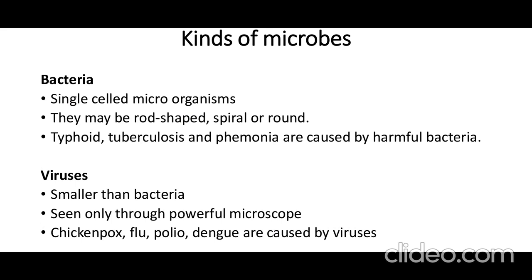First, bacteria. They are single celled, means they are made up of one cell only. They may be rod shaped. See in the figure, rod shaped bacteria are shown. They may be spiral or round. Harmful bacteria can cause diseases like typhoid, tuberculosis and pneumonia. These are the names of the diseases caused by bacteria.